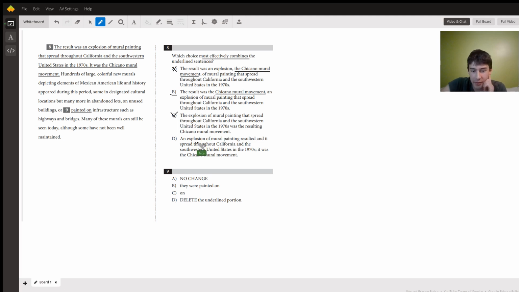And then D: an explosion of mural painting resulted, and it spread throughout California and the southwestern United States in the 1970s; it was the Chicano mural movement. It's very similar to C, but it's got this semicolon in here, so it breaks it up even a little bit more.